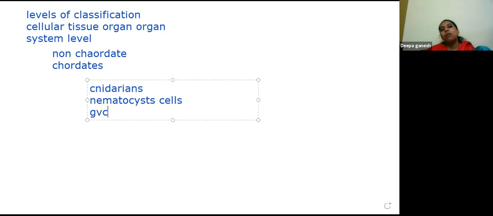Alternation of generation, polyp and medusa, is observed in these coelenterates. Ctenophores are called sea walnuts or comb jellies, and they possess the property of bioluminescence, emitting light, which is responsible for their movement.